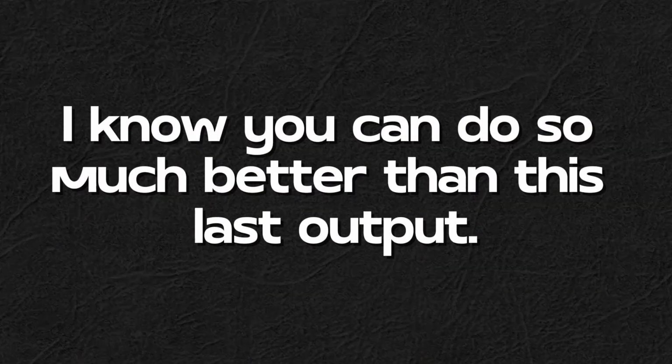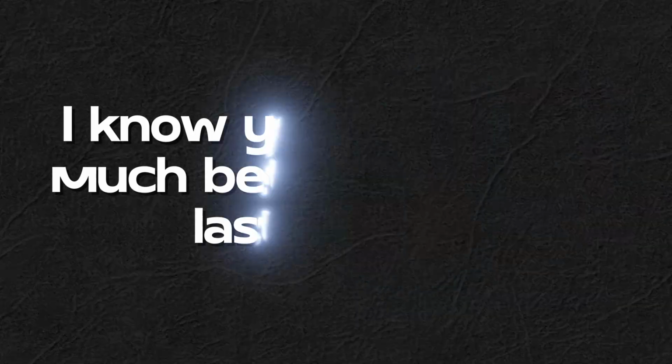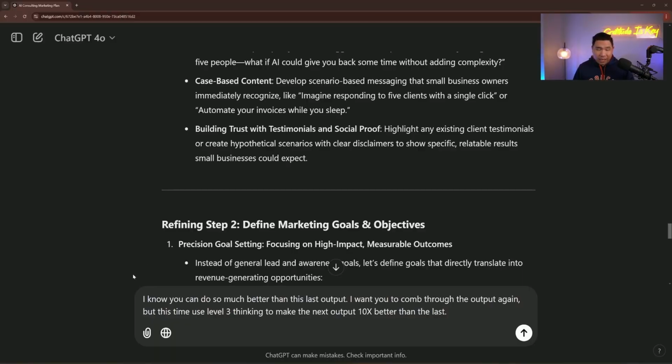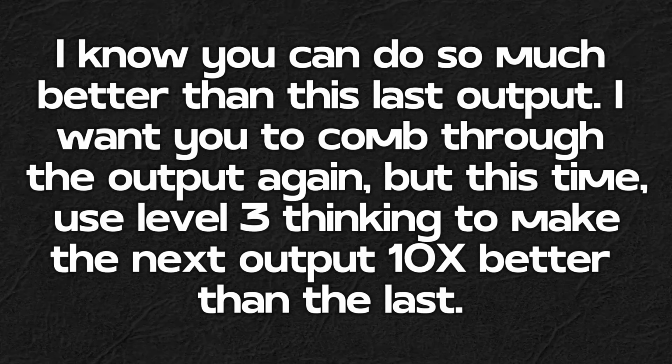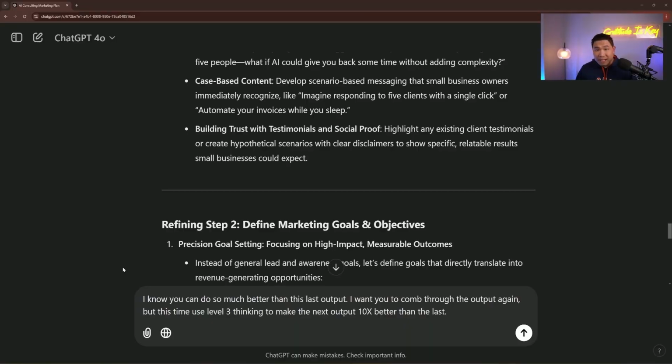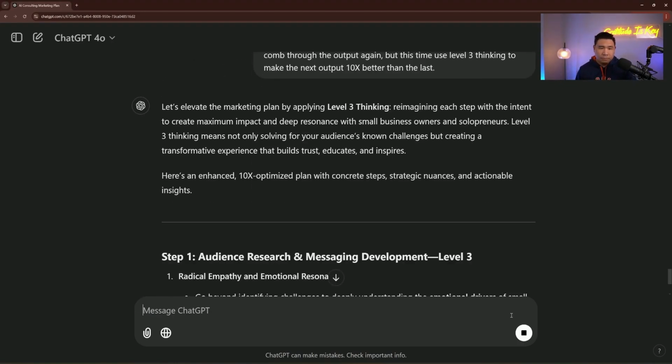I know you can do so much better than the last output. You do this to cheer up ChatGPT, kind of like motivational speak to the AI. I want you to comb through the output again, but this time use level 3 thinking to make the next output 10 times better than the last. Now let's see what it will do. Here's the output for level 3 thinking.